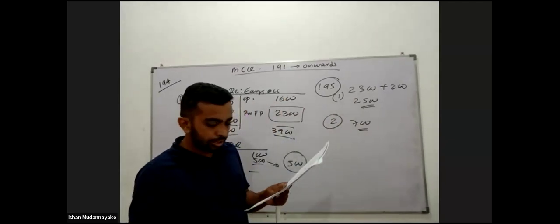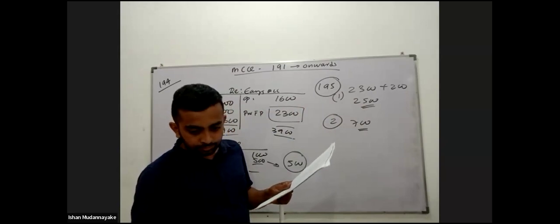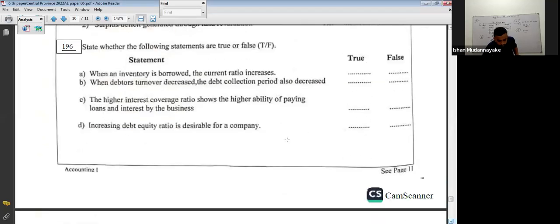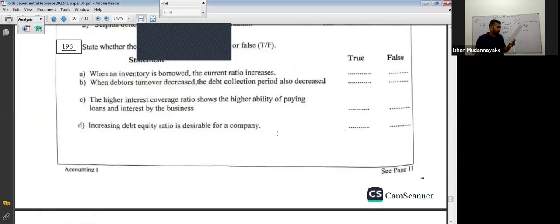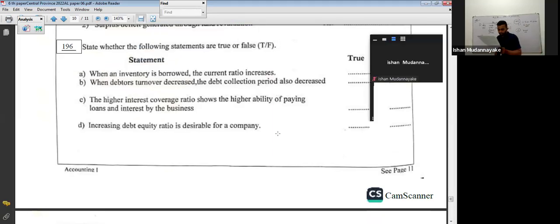Right, now I look at question number 196. State whether the following statements are true or false. Now 196.1a: when an inventory is borrowed, the current ratio increases. False. We will get the answer as false.